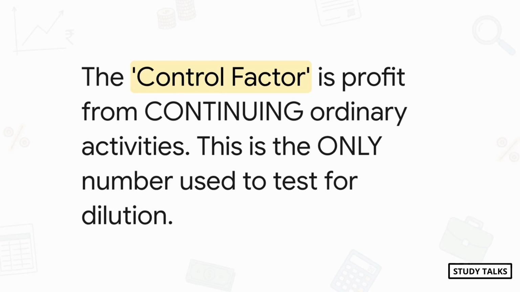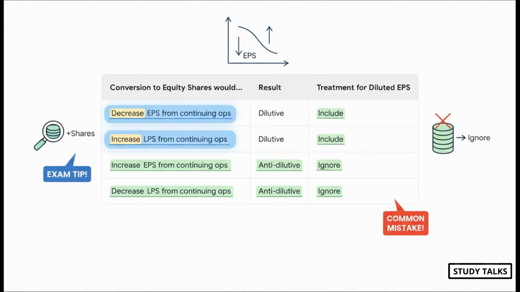To decide if a potential share is dilutive, you do not look at the final net profit or loss. I'm going to say that again. You ignore the final net profit. The only number you care about, your one and only control factor, is the profit or loss from continuing ordinary activities. And you can bet that ICAI will throw in discontinuing operations just to test if you know this rule. This table basically sums it all up.